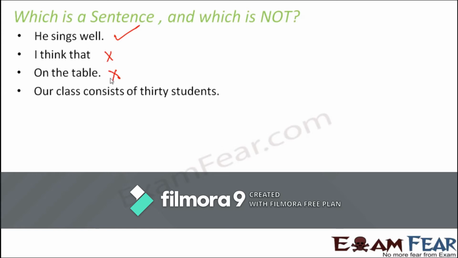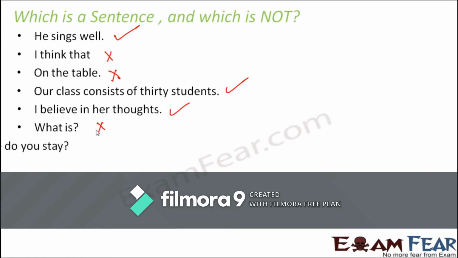Our class consists of 30 students. So yes, this has a complete meaning, and therefore this is a sentence. I believe in her thoughts. So this again has a complete meaning and therefore a sentence. What is? Again, so here you see what is. So it's incomplete. It's a question, but the question is incomplete. So what are we trying to ask? What is what? Right? So this again is not a sentence.